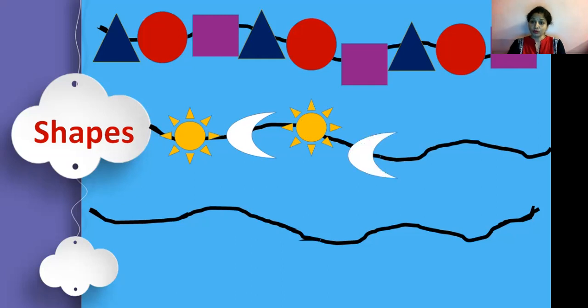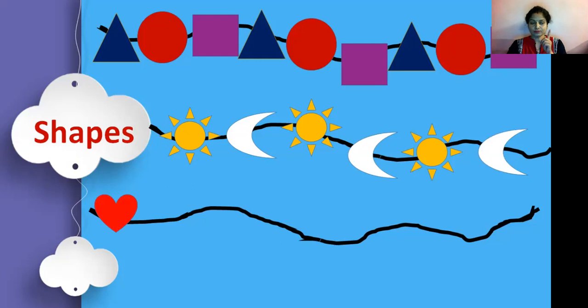Yes, a moon. Now look at the repetition part. Sun, moon. Sun, moon. So what will come next? Yes, you are right. Sun. And after that, moon. So this is called a pattern of shapes. Okay. Now talk about the last one. Which shape is this? Heart shape.